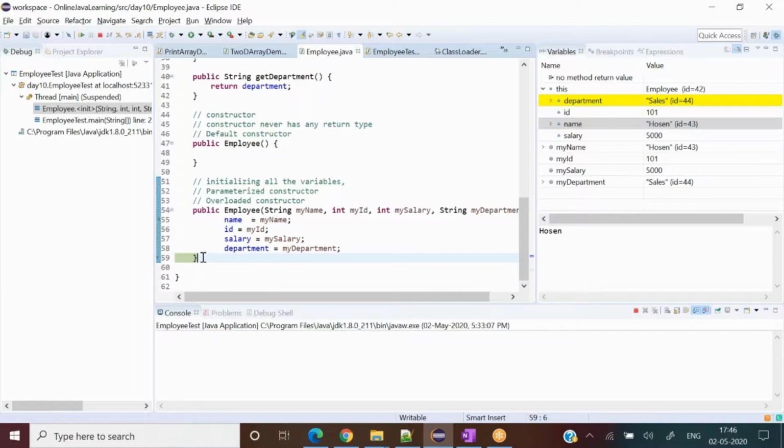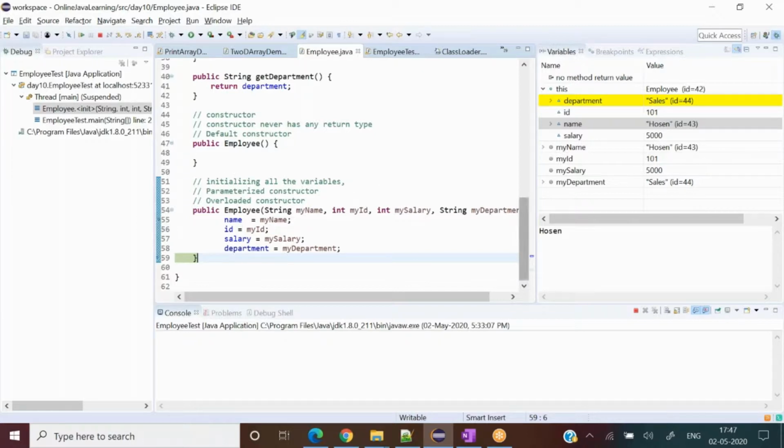This is really important once we start thinking in the object oriented way. So what you see right now, line number 47, this is the default constructor. If we execute that, then we're going to see the default values depending on the data type. Line number 54, this is the overloaded constructor. Here the values we can determine and inject.